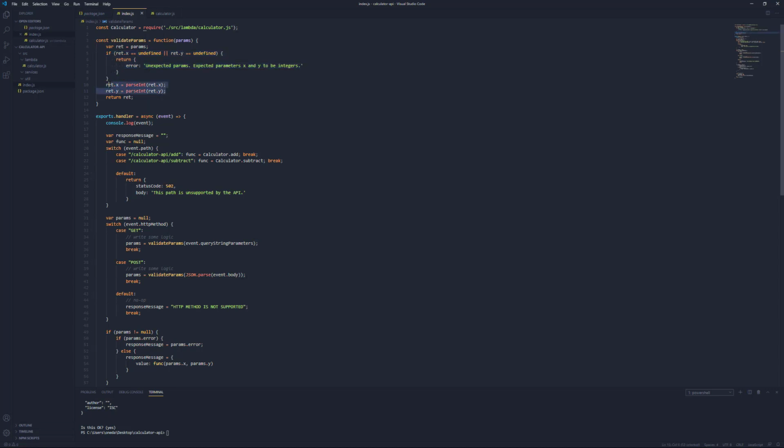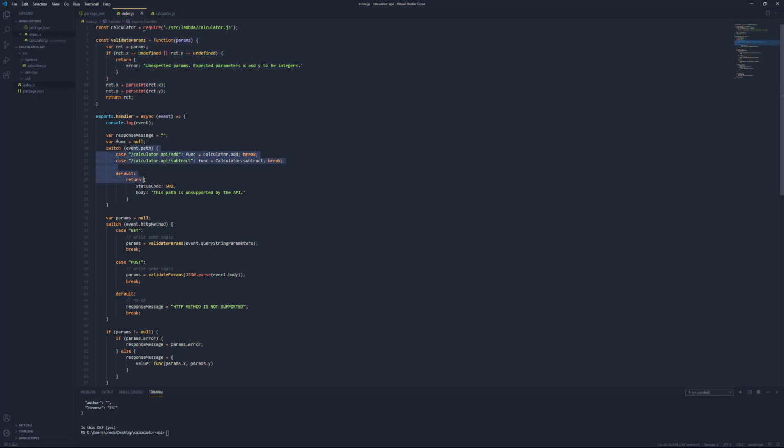Then we do some further processing just in case the X and Y aren't actually integers. We want to make sure if those are string integers, then we parse those into numerical integers so that we're not actually just appending strings. Remember, whenever we first created the API, we tried 1 plus 1, and the result that it gave us back was 11. That's because it was appending strings instead of adding numerical integers. So again, parameter validation is very important for RESTful APIs.